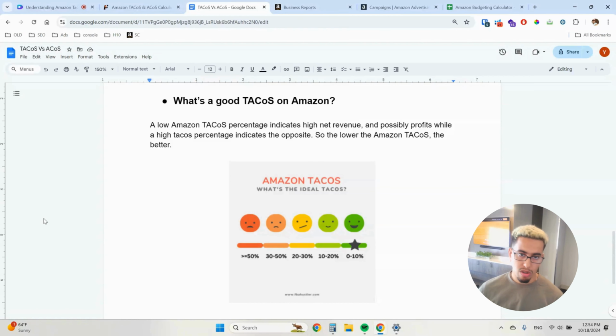So setting a TACoS goal should be by product, by SKU, and at the same time overall on your account. You're like, okay, I have about 30K a month to spend, or 20K, 10K, whatever budget you have. Here are the SKUs that I'm going to spend it on. So it's important to know your budgeting by account, and also how you can allocate that budget towards your catalog, budget allocation, and so on.